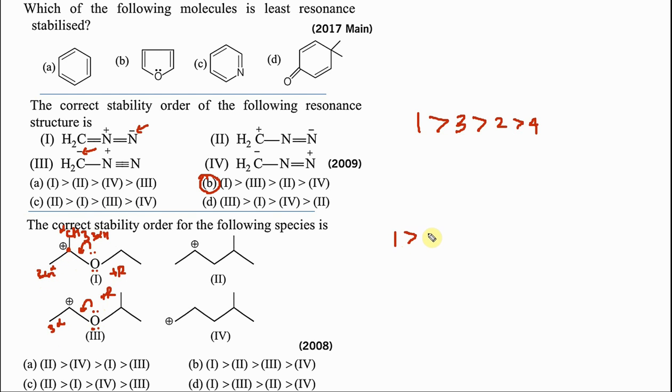So one is more stable than 3. Now this has 3 alpha hydrogens and this has 2 alpha hydrogens. What does this have? 2 alpha hydrogens. So 2 greater than 4. The order is 1, 3, 2, 4.